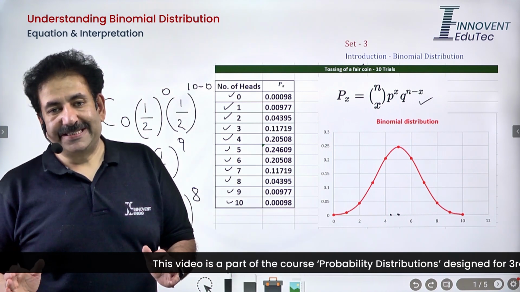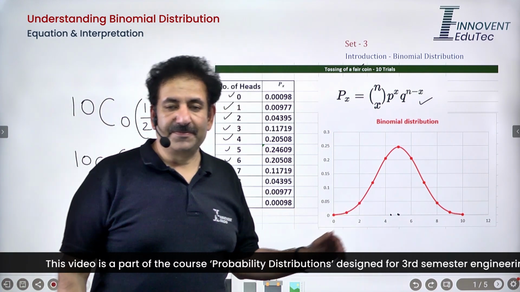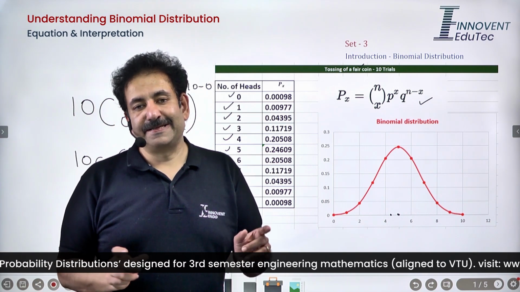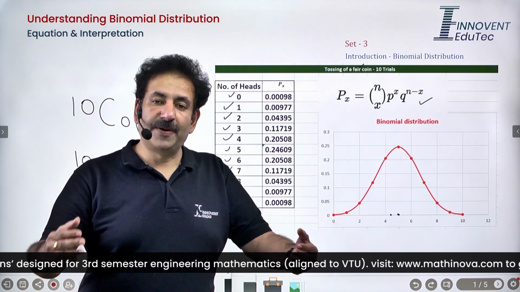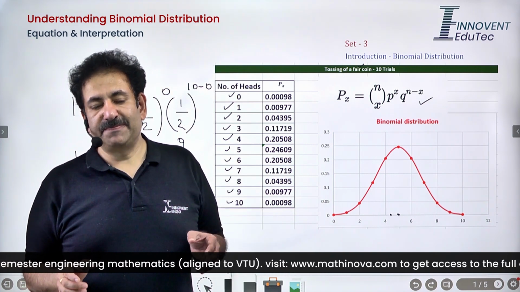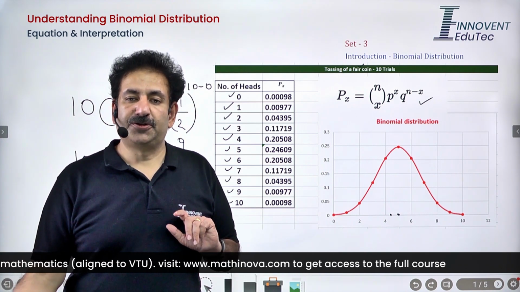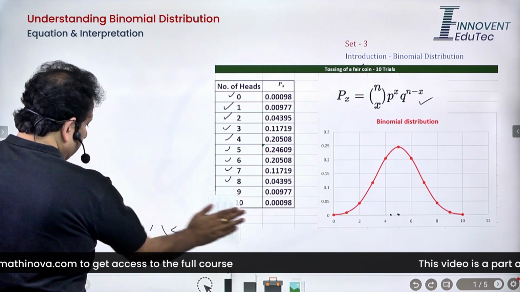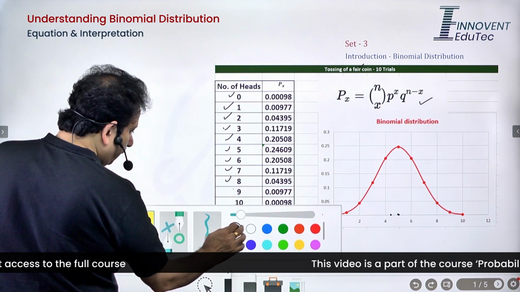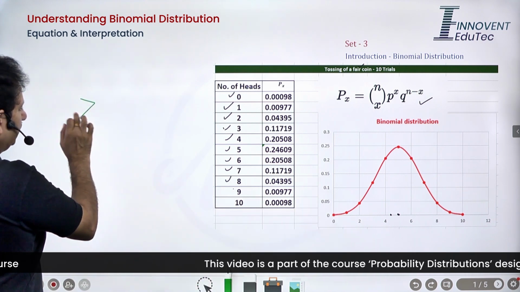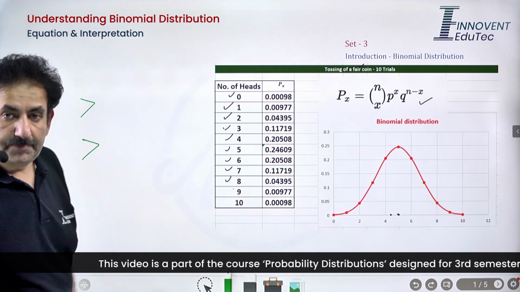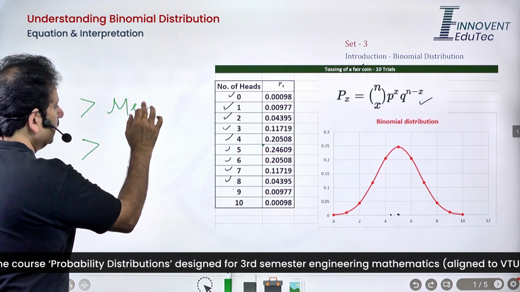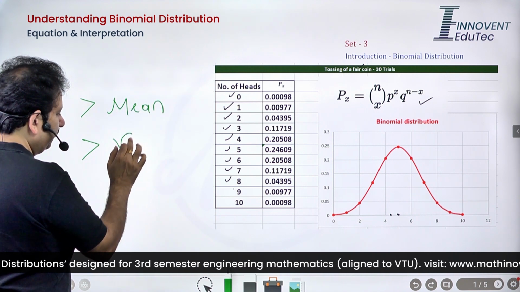Then how do I interpret that? Because here I am talking about discrete random variable, but when it comes to normal distribution, I am talking about continuous random variable. Where is the match? Of course, we are going to have one detailed numerical for a particular probability experiment predicting values from both normal distribution assumption as well as from binomial distribution. But the point here that we are trying to drive home is very, very important. There are 2 parameters that we have been emphasizing for a distribution, whether I am talking about distribution for discrete or continuous. What are those? Those parameters are mean and then variance.